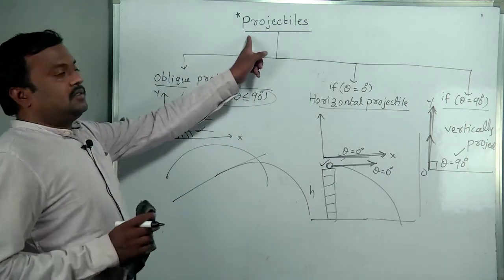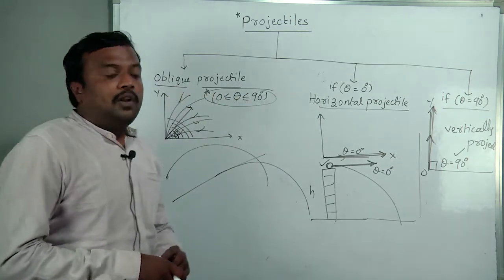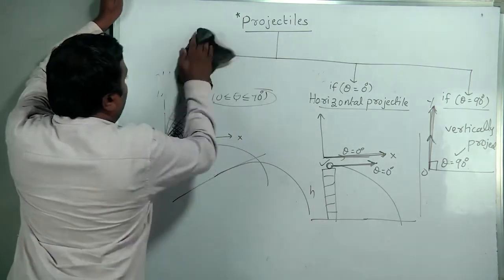In this lesson on projectiles, mainly we will discuss in detail the oblique projectile and the horizontal projectile.